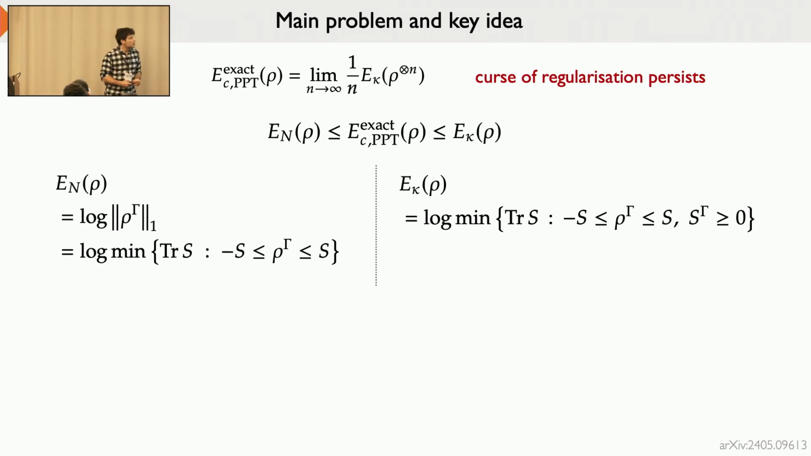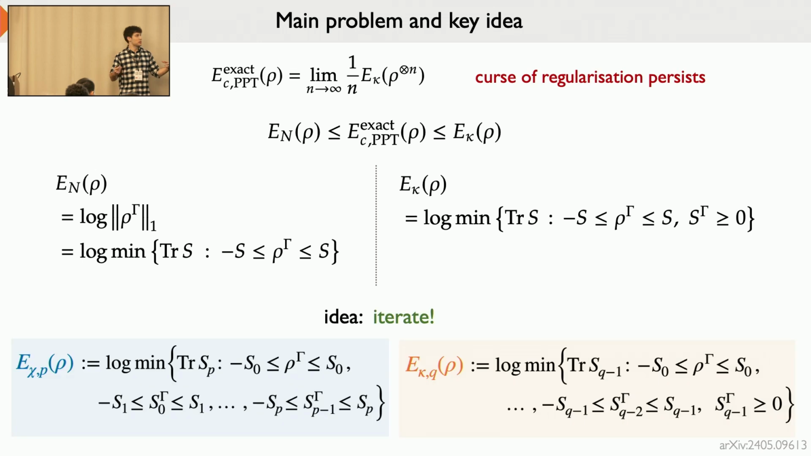So what can we do here? Well, clearly, the trick here seems to be this sandwiching operation. So the idea is essentially just to iterate that sandwiching. And so we define two hierarchies of semi-definite programs. One is this chi hierarchy, parameterized by parameter p, and the idea is simply that we do the sandwiching p times. That is essentially the whole idea.